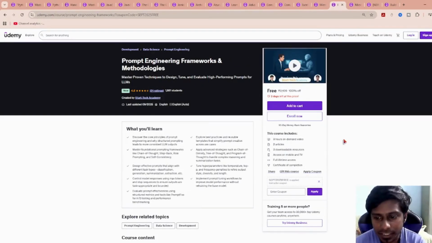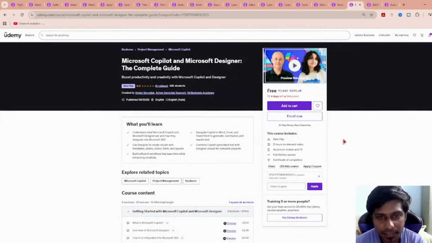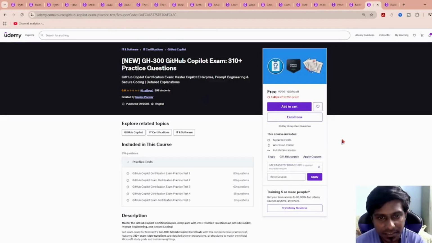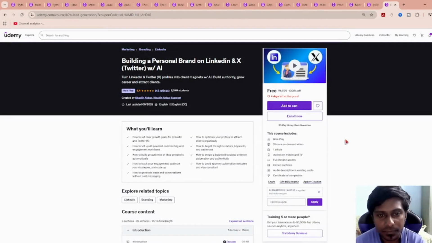Then prompt engineering includes 3 hours. Then Microsoft Copilot and Designer includes 2 hours of course time. And if someone is preparing for the GitHub Copilot examination, there is a practice test they can practice on Udemy, which is also free. And if someone is trying to build a better profile on LinkedIn or Twitter, which is currently X, they can also get this course and brand themselves.